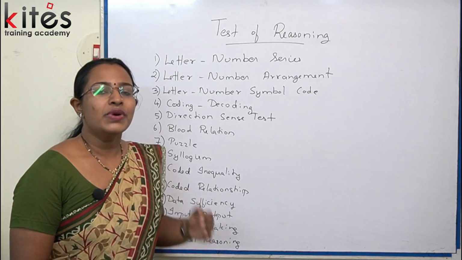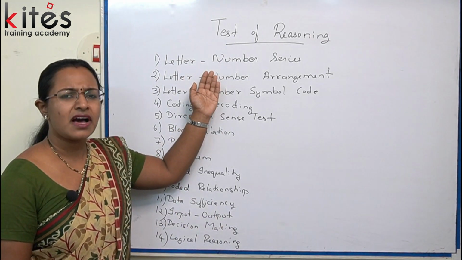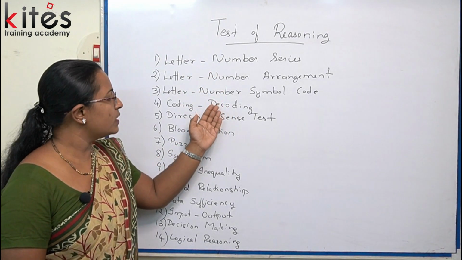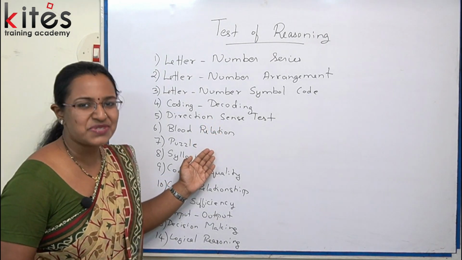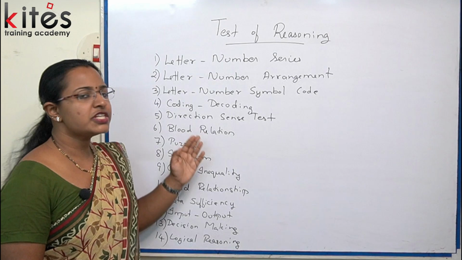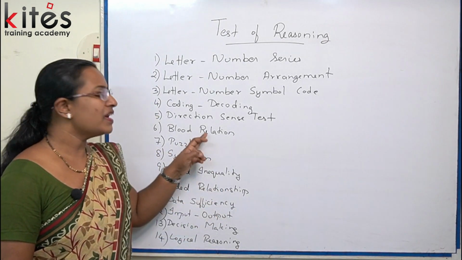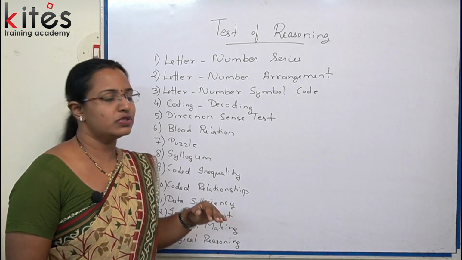Okay. We shall start from the very basics of reasoning, which is letter number series, a very easy topic. All these are easy topics. Slowly we will move to the difficult ones. Okay. Blood relation is a bit confusing but an interesting topic. Coded relationship is related to blood relations. So after learning blood relation, we'll go to coded relation.